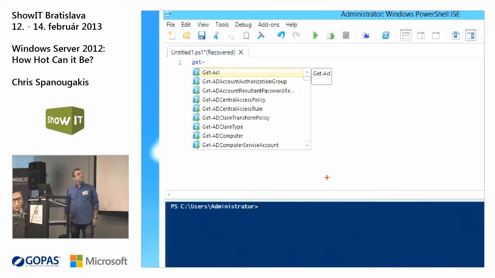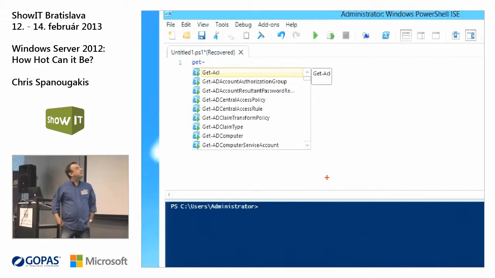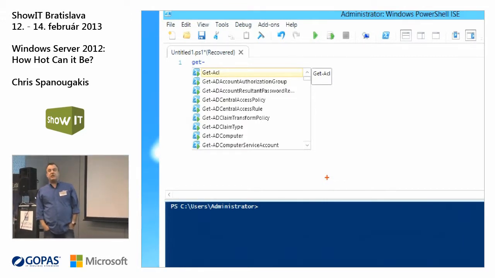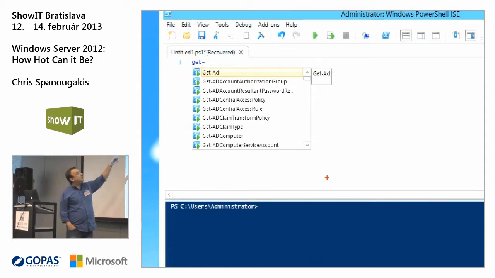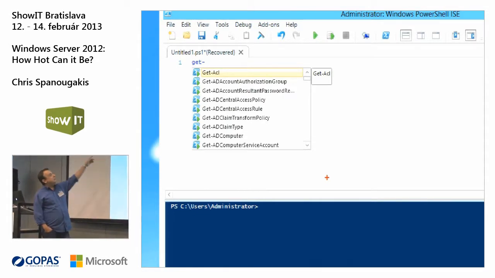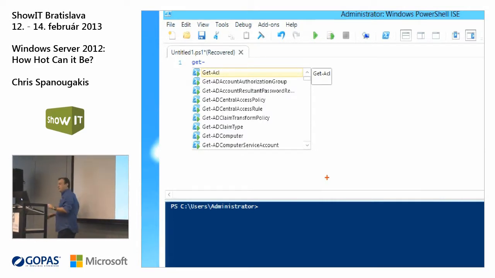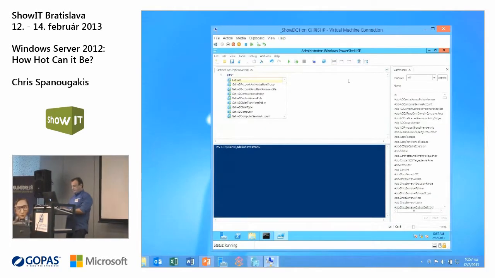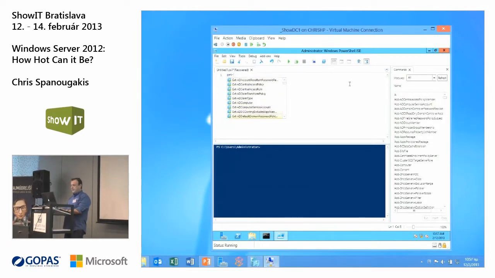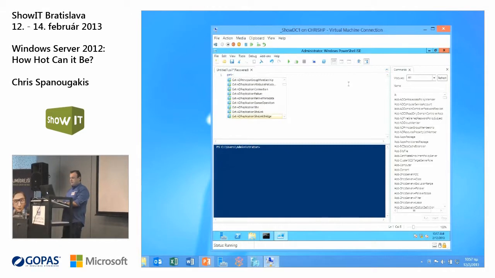So, Get, and this is everything that you can type with the Get command. Get-ADComputer. Where is the Get-ADUser command? I can go and scroll a little bit down here. Get-ADUser. Where is this? Something here.